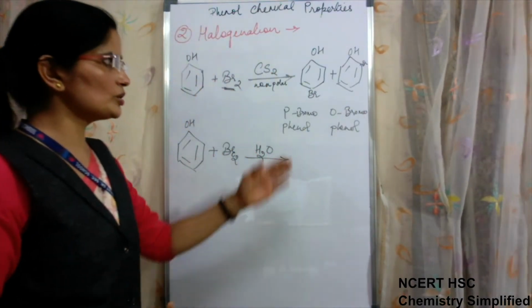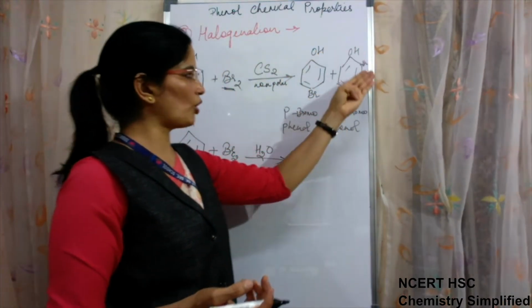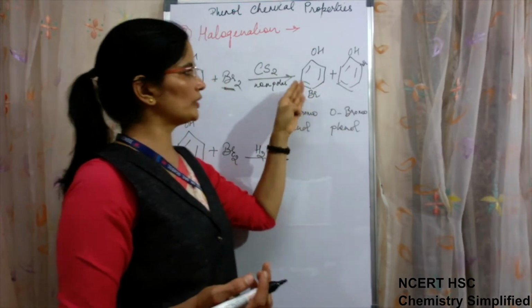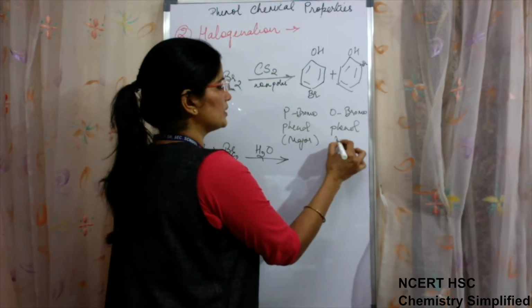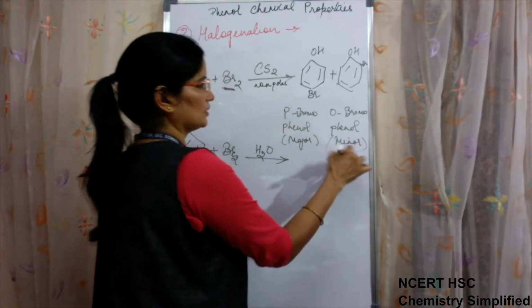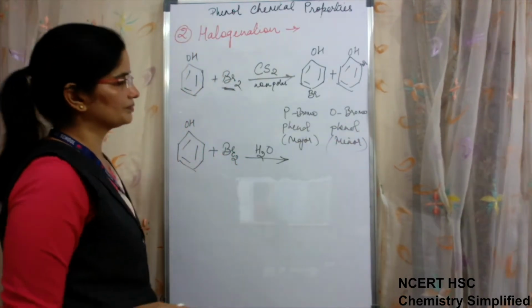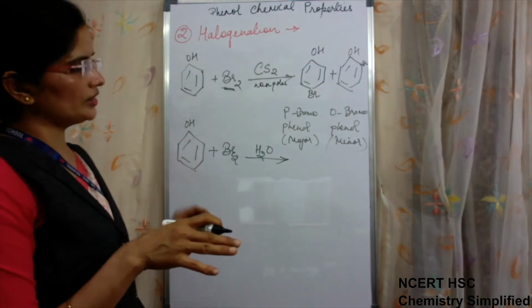Now here there is no such condition, intramolecular hydrogen bonding or intermolecular, so the para will be major and the ortho will be minor as always. Okay, it was a particular condition in that case.